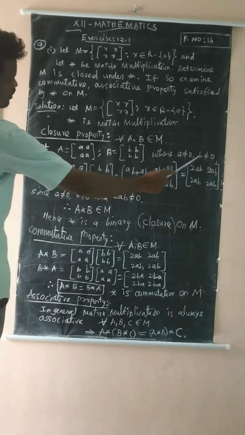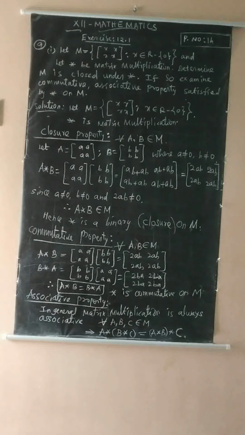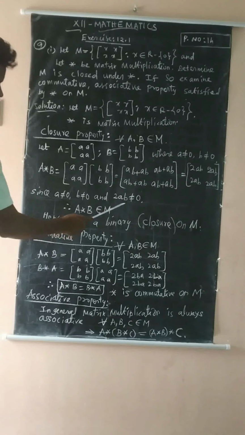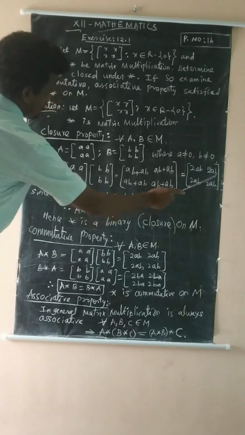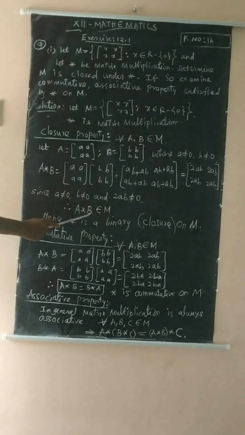So the value is the matrix 2AB. Since A is not equal to 0 and B is not equal to 0, the product AB is also not equal to 0, and then a multiple of it, 2AB, is also not equal to 0. So these elements are the same kind of elements, and the product belongs to M.